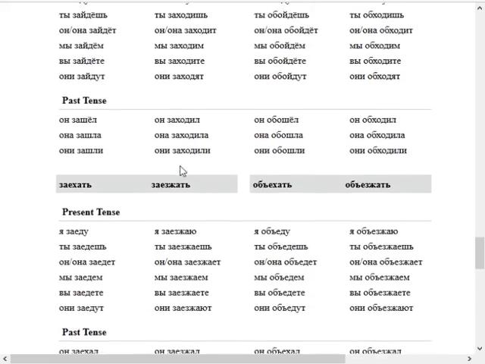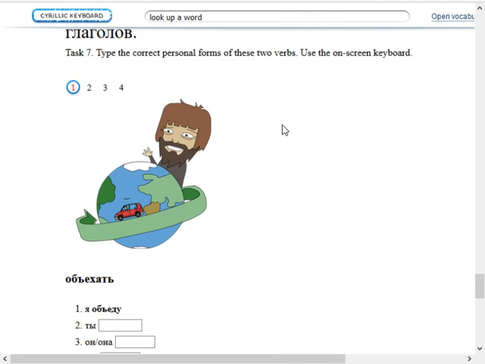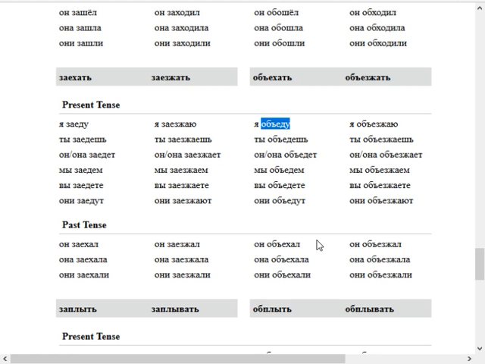Do they have obiechat here? They must. Yes, they do. Here is obiechat. Я объеду. Let's go ahead and close Wiktionary just for a second. And, yeah, объеду was already there.